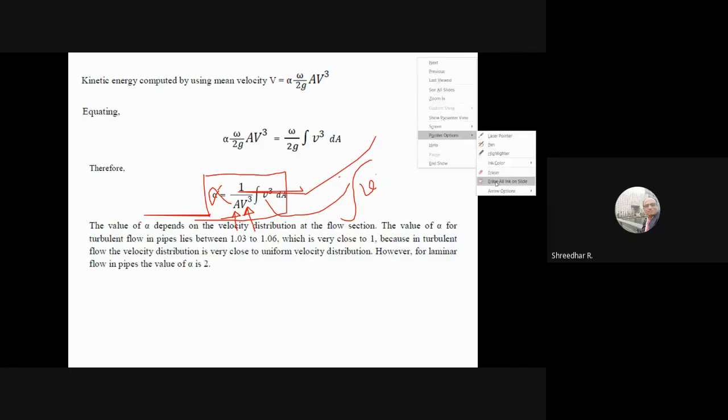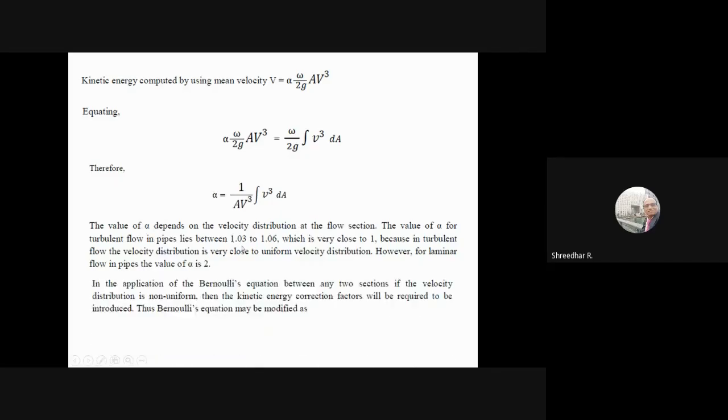Why I wanted to tell this is that alpha depends upon the velocity distribution. Generally, for turbulent flow, which is quite near to uniform flow, the factor is nearer to 1. So please note that for turbulent flow alpha is generally 1.03 to 1.06.